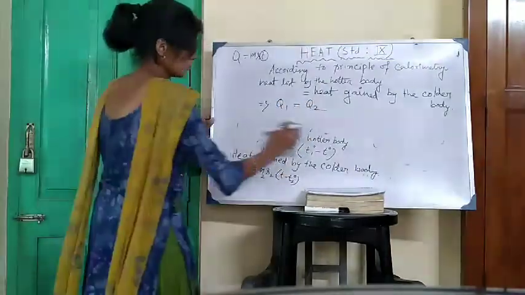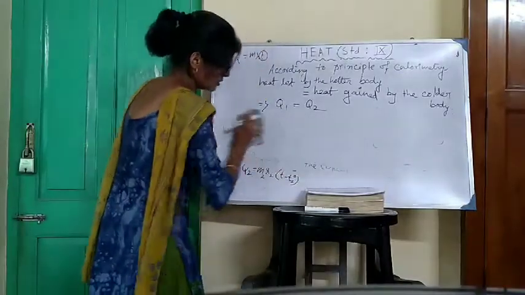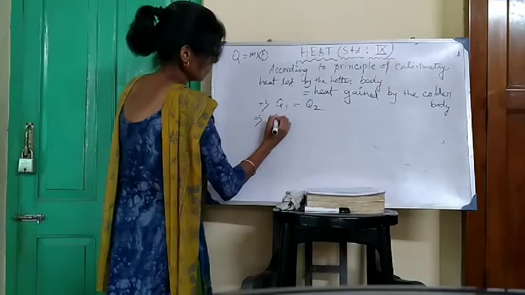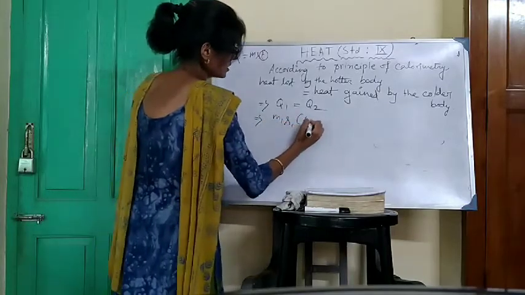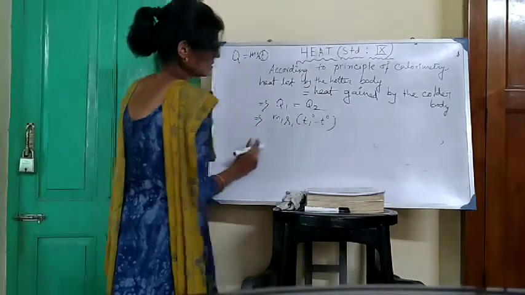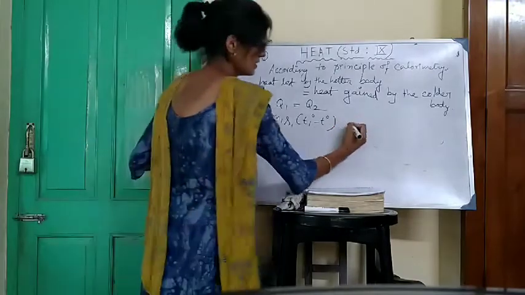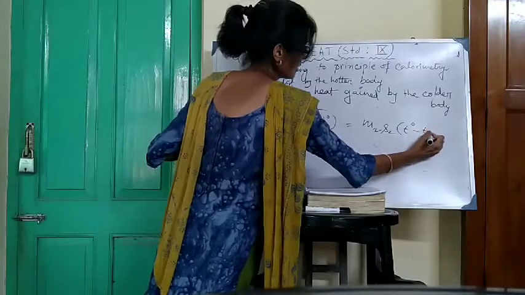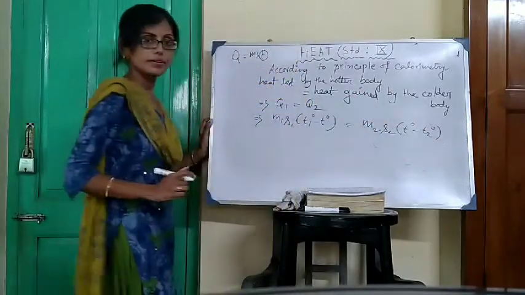Put the values from these two equations. Heat lost by hotter body is nothing but M1 S1 T1 degree minus T degree, change in temperature of hotter body, is equal to M2 S2 T degree minus T2 degree. Right?